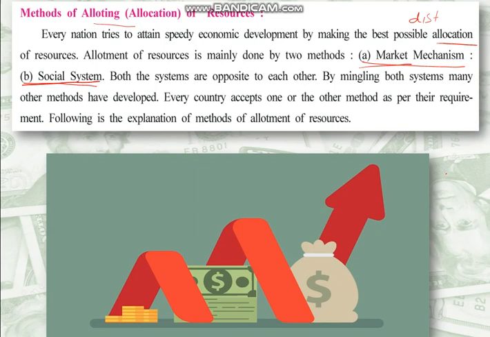Both the systems are opposite to each other. This needs to be remembered. By mingling both the systems, many other methods have developed.